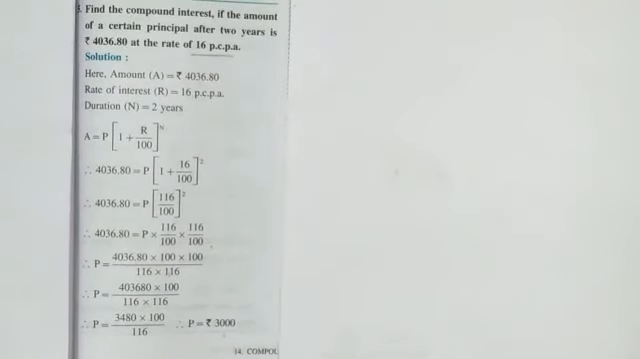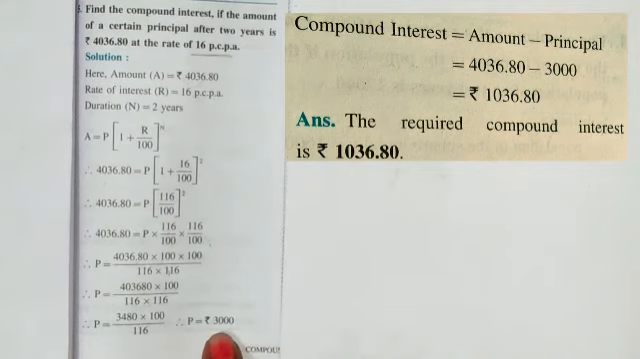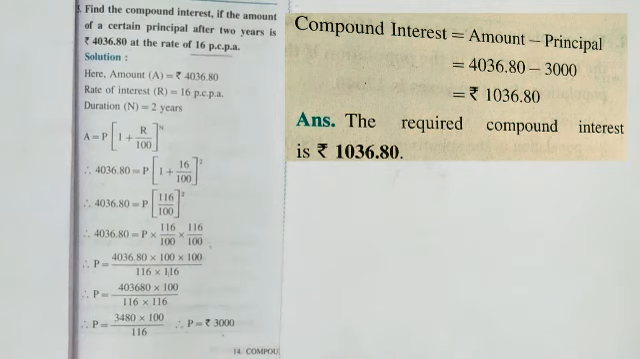But students, here they have asked us the compound interest. That's why we have to calculate the compound interest. So compound interest is equal to amount minus principal. Let's write the amount 4036.80 minus principal is 3,000 that we have written. Therefore, we got the answer, that is 1036.80 rupees. At last, we have to write the answer in words. The required compound interest is rupees 1036.80. Got it, students? So, this is the whole answer.